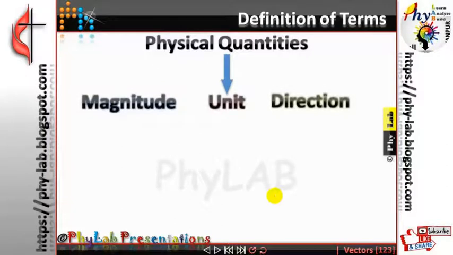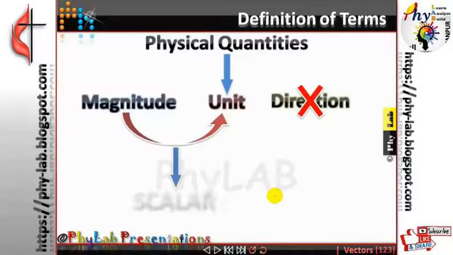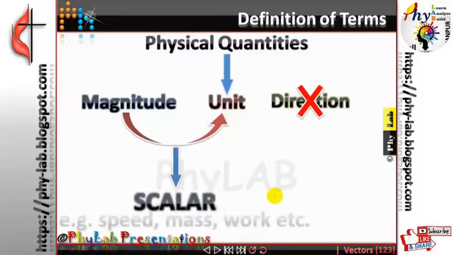As I told you just now, it may sometimes require the sense of direction. So those physical quantities which require just magnitude and unit but no sense of direction are termed as scalar quantities. For example, speed, mass, work, etc.